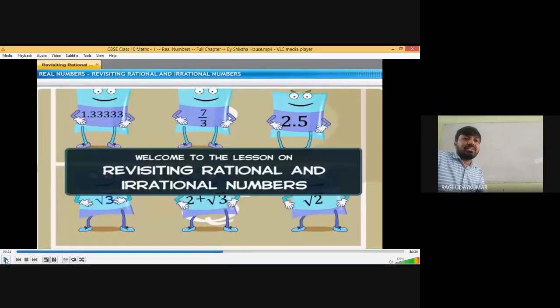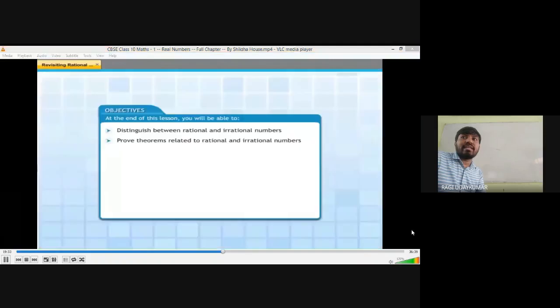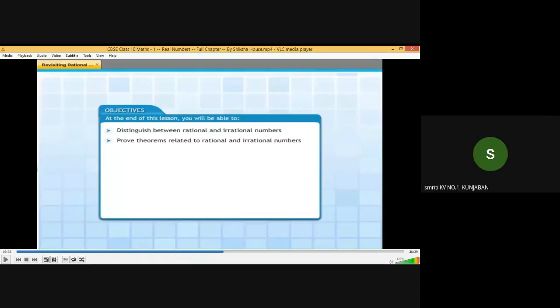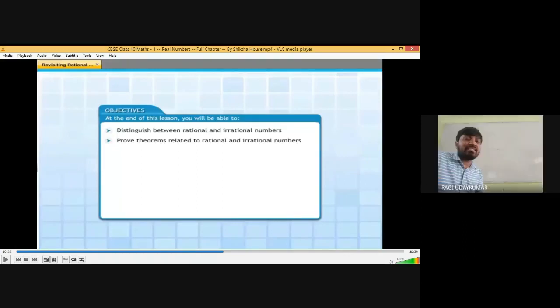So irrational numbers, rationals and irrationals. The difference between the rationals and irrationals. How many of you know what is meant by a rational number? Can anyone say? Priti, please. I know that you know this answer, but I want answers from others. I'm not discouraging you, but I want others to speak.